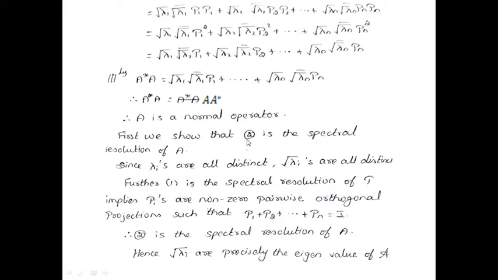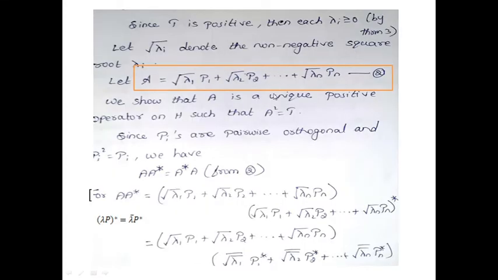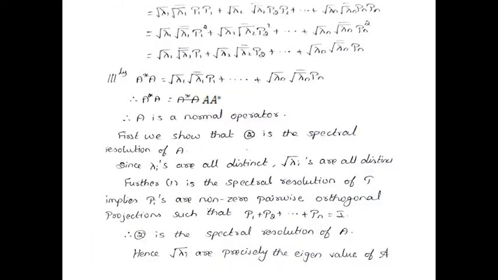Now you have to show that equation 2 is the spectral resolution. See, equation 2, this is the spectral resolution. So that means the root lambda i's are distinct eigenvalues with P1, P2, etc. non-zero pairwise orthogonal projections. That you have to find.